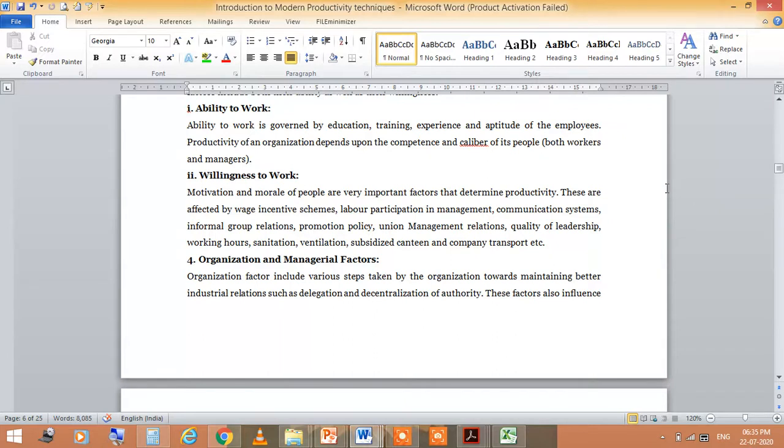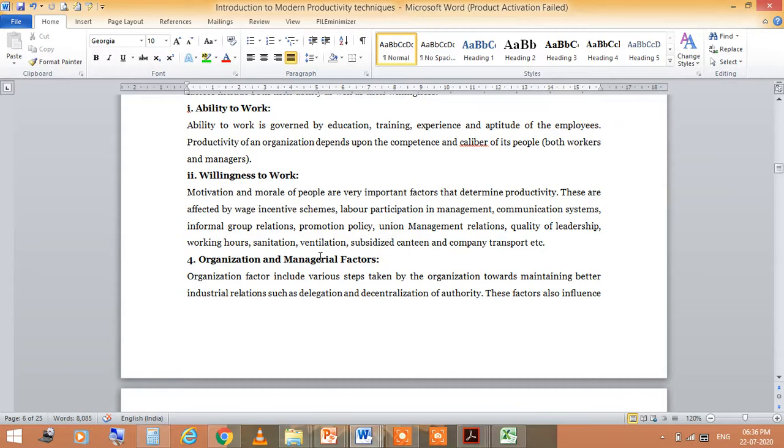These factors determine the productivity, and they are affected by wage incentive schemes, labor participation in management, communication system, informal group relations, promotion policies, etc.